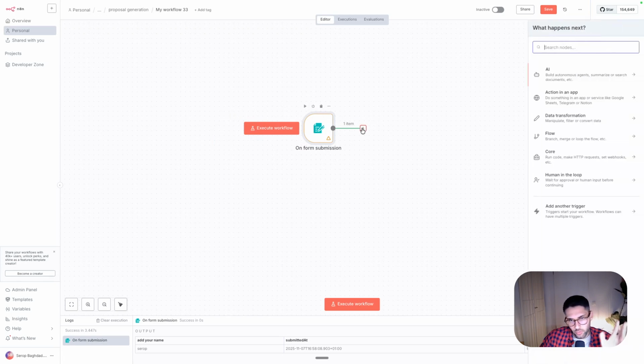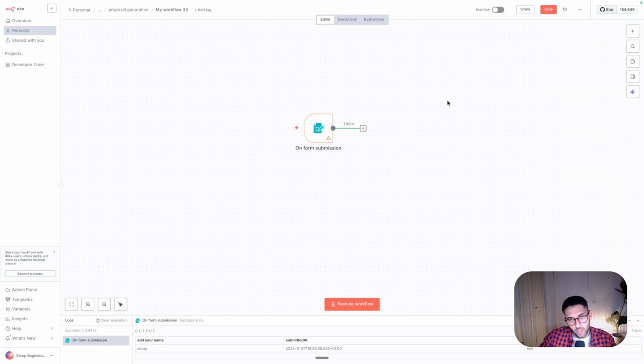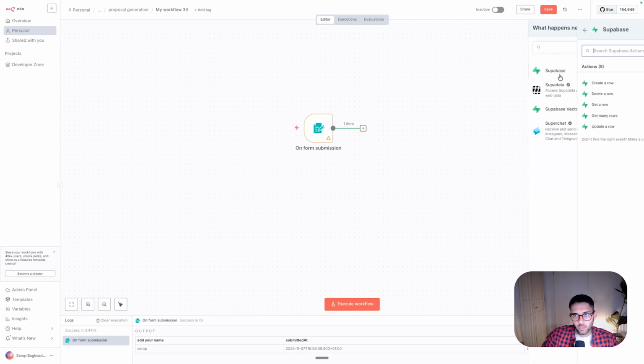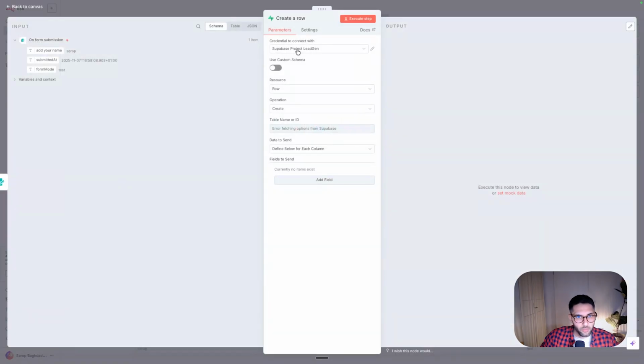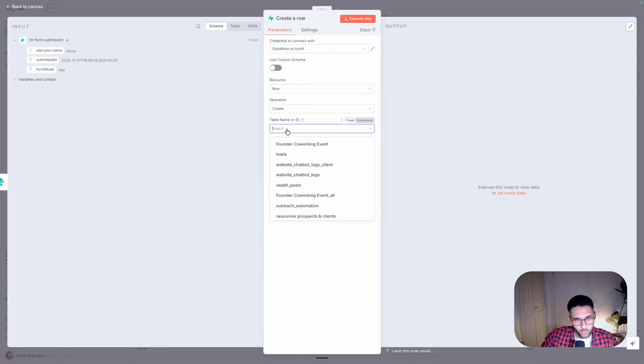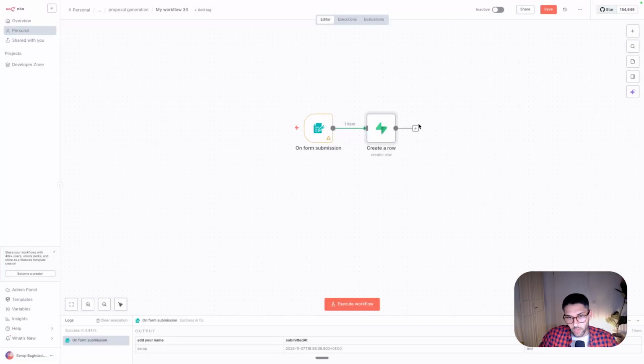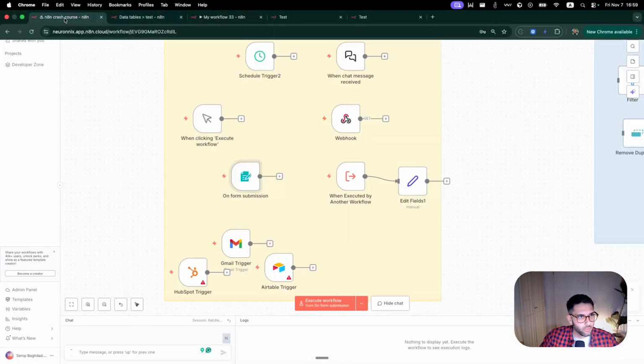You can have here, for example, if somebody added their name, you can add them to your database, for example, Supabase. So this could be a quite common thing. So here, and then create a row, and then based on, let's say here, the database, you create a table, let's say leads, and then you add this name to the lead, and then you have it in your database. Maybe you add some AI on top or something. So you can do whatever you want.